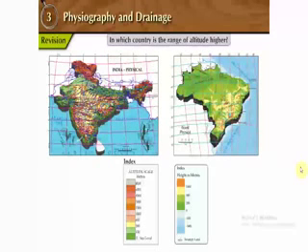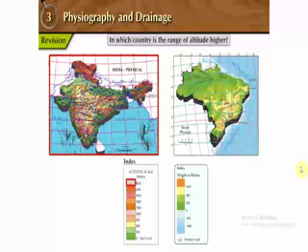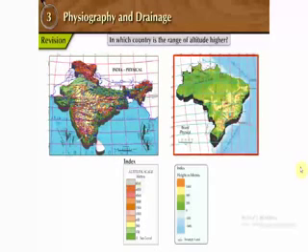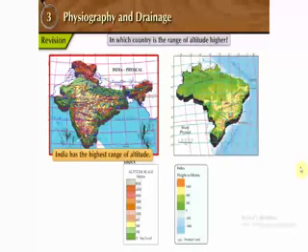In which country is the range of altitude higher? In India, the range of altitude begins from 0 meters to 8,000 meters. Whereas in Brazil, the range of altitude being less than 2,000 meters to more than 1,000 meters can be seen. Which means India has the highest range of altitude.